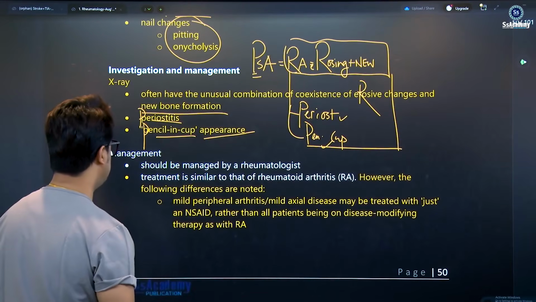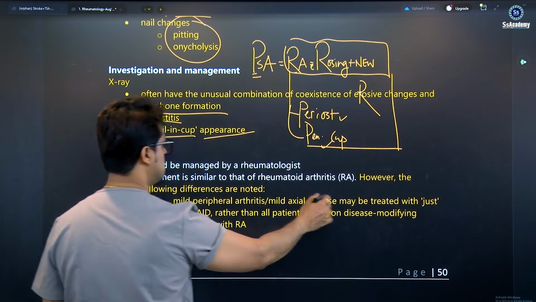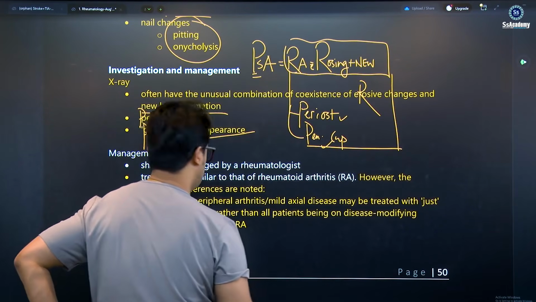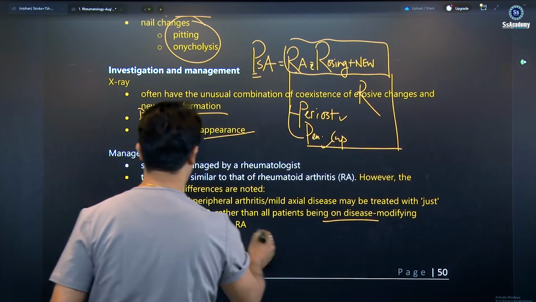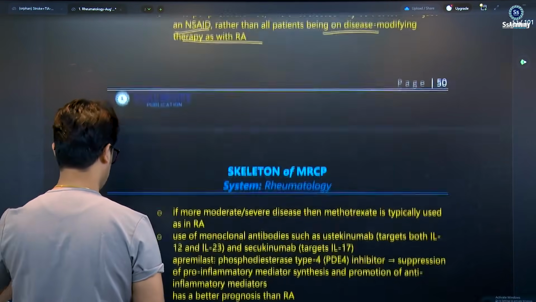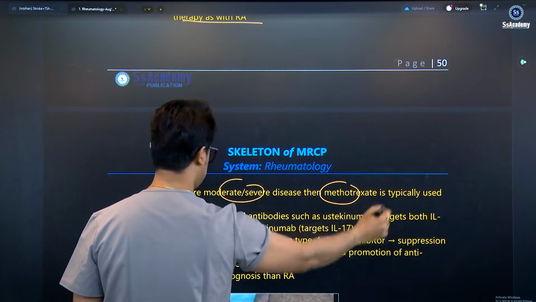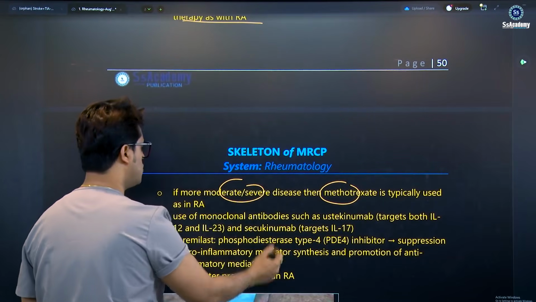Management, once again, following the difference noted: mild peripheral arthritis or mild axial disease may be treated with just NSAIDs, rather than all patients being given disease modifying drugs as in rheumatoid arthritis. If more moderate disease, methotrexate is typically used. Use of monoclonals such as